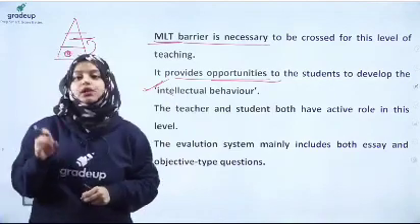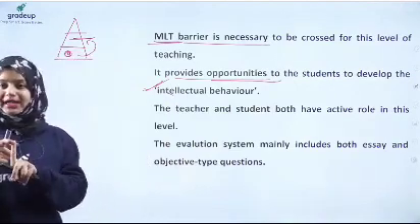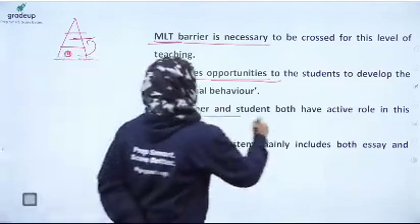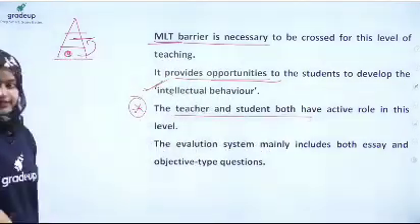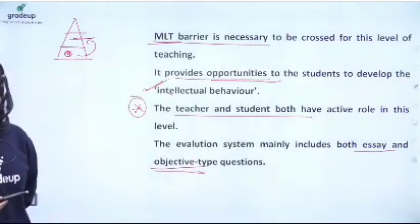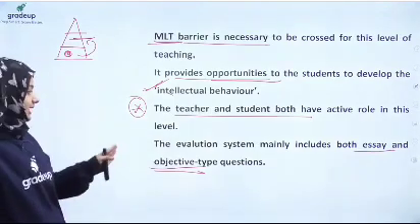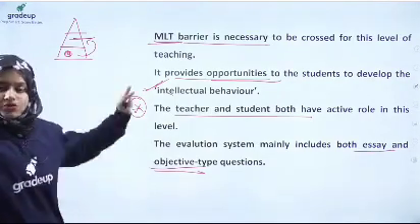The student and the teacher both have an active role. In the prior teaching, the memory level of teaching, only the teacher has the active role and the student has a secondary role. But here the teacher and the student both have an active role. This is important. And the evaluation here includes essay and objective type questions. Clear? So much so far is clear to everybody.